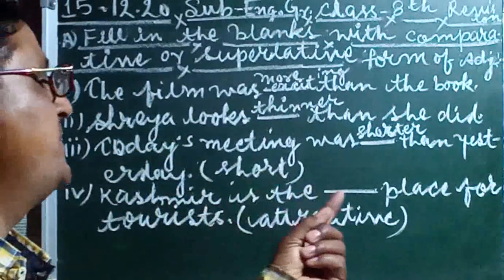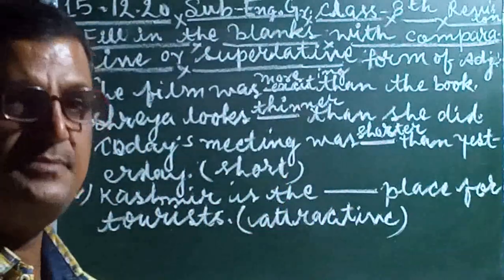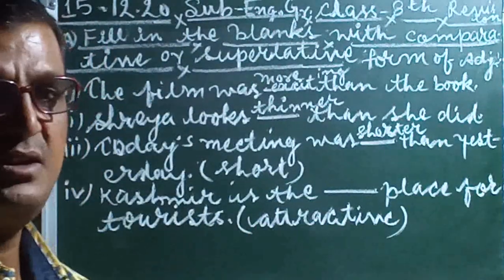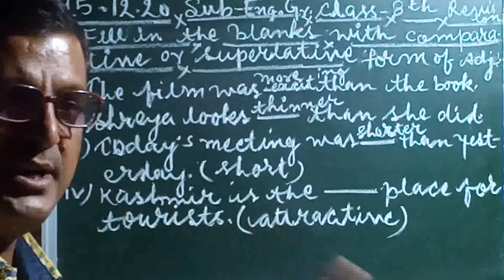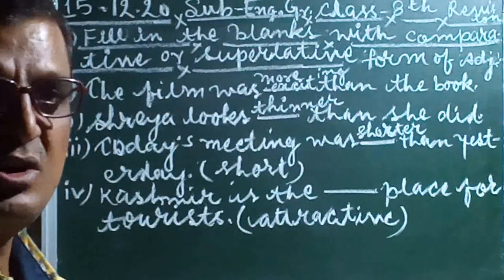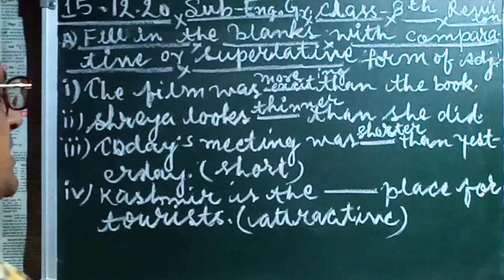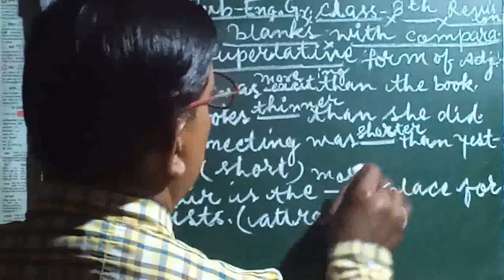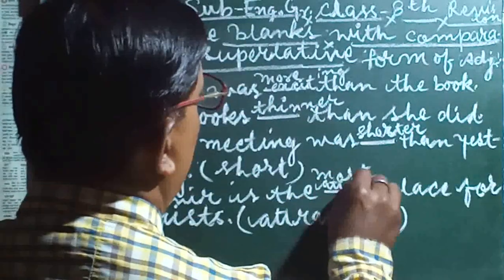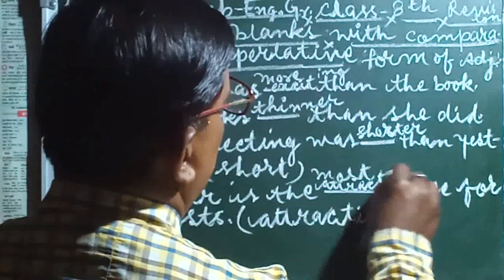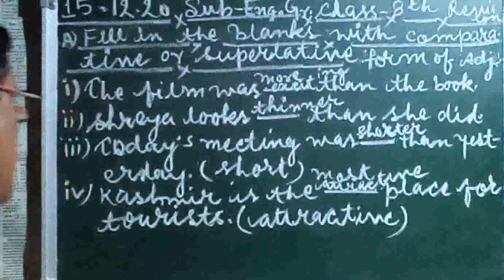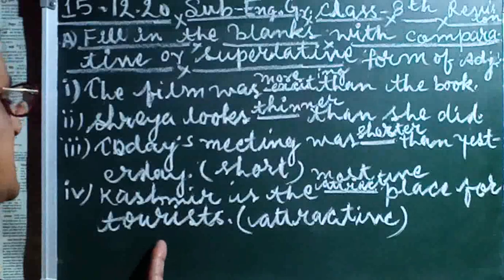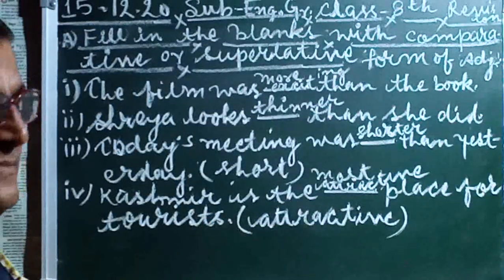If before the adjective article the comes in such a condition, we use here superlative form of the adjective, not a comparative form. So we write here most attractive. Kashmir is the most attractive place for tourists.